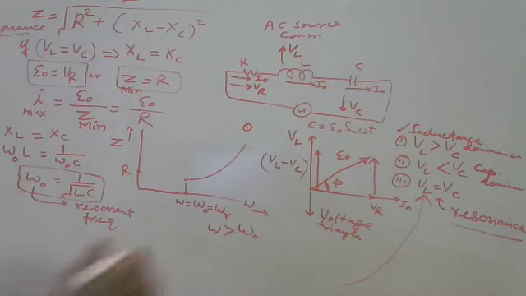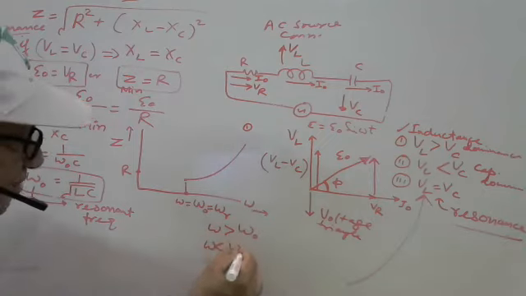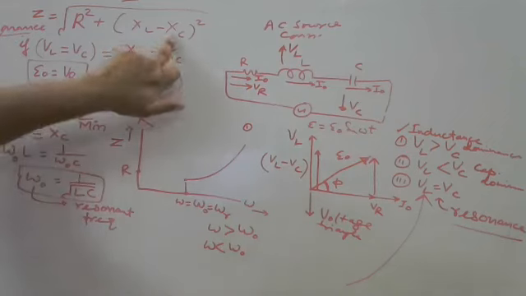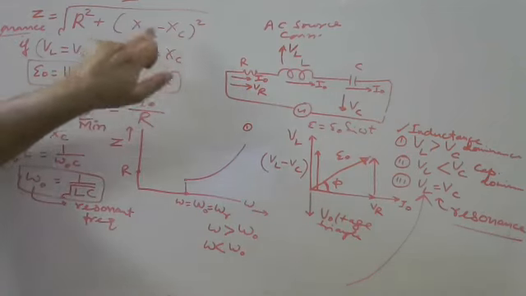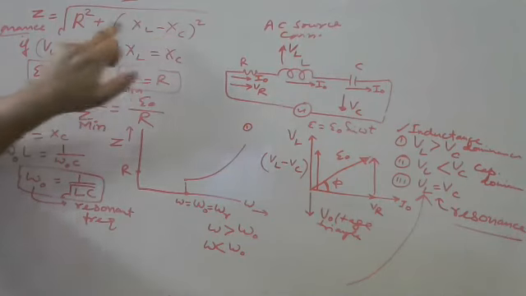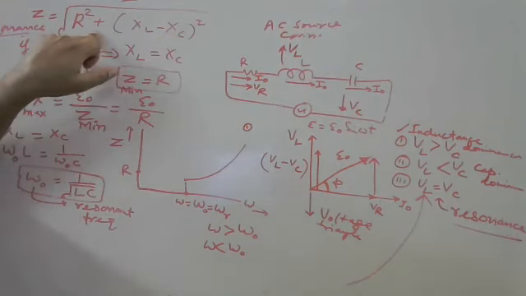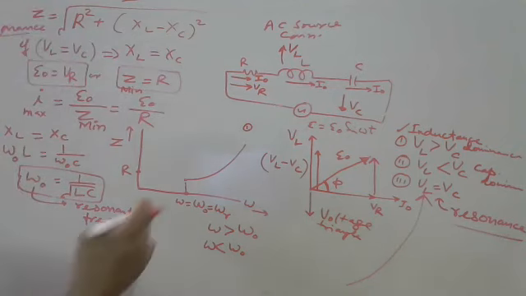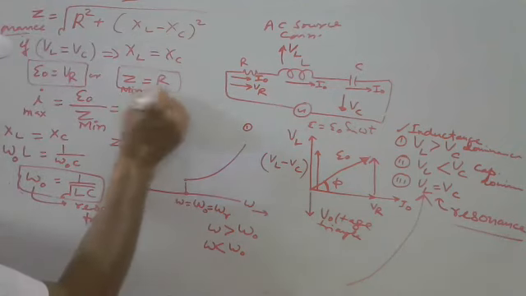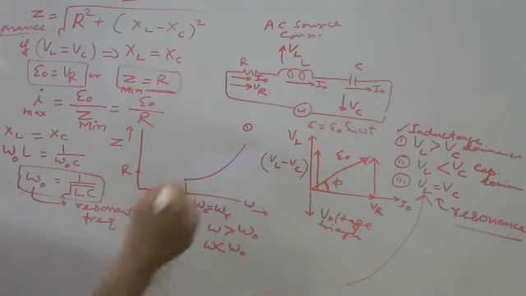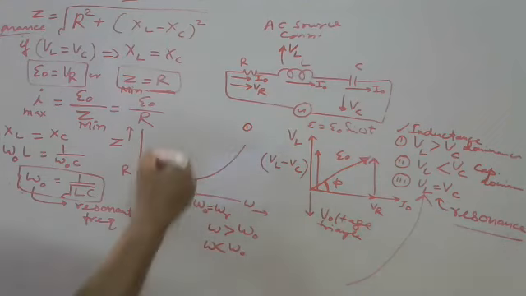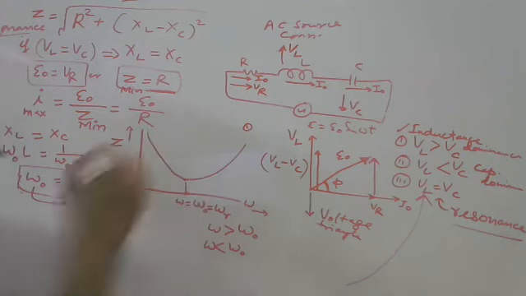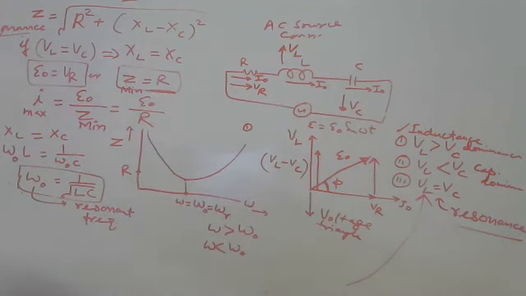If we decrease the frequency, in that case XC is dominating, XC is more than XL, but because of the whole square, something is added here also. It means Z is again more than R. Z is minimum means R only. Either you increase the frequency or you decrease the frequency from resonance, Z is increasing. So this is the plot of Z.